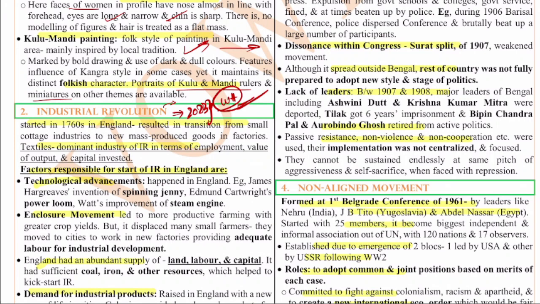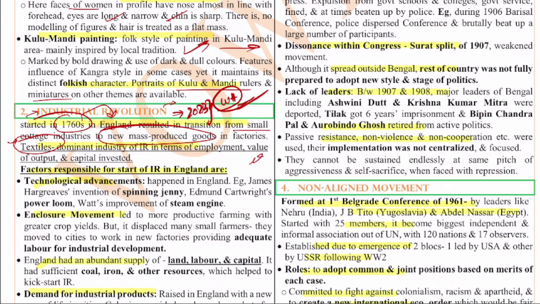So here, if you see, the industrial revolution started in the 1760s in England. It resulted in the transition from small cottage industries to new mass-produced goods, and it started with the textile industry. The initial industry which dominated was the textile industry because of the employment, the skills, the people availability, the raw material availability, the market availability, because of all these reasons. The textile industry was the first mechanized industry, you can say.